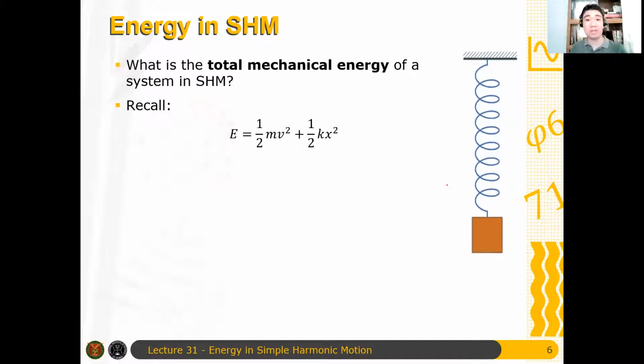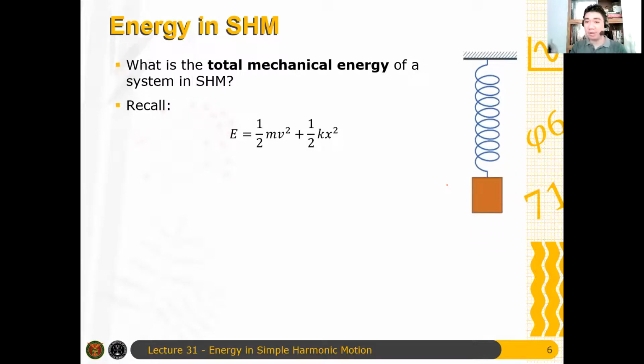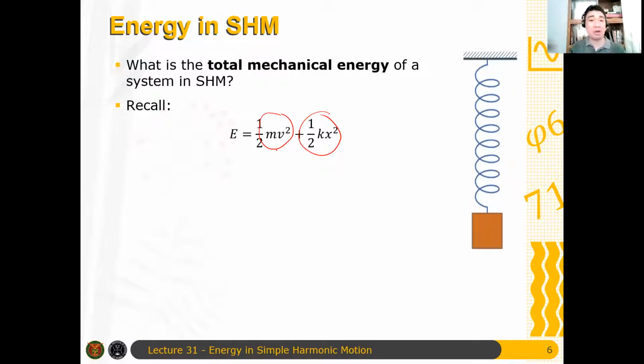Of course, it is moving, so it has translational kinetic energy. It is not rotating, so there is no rotational kinetic energy. And also, it's a bit weird that there is no mgy here, but let's just assume this is not a vertical spring. It should be horizontal. Anyway, there is a reason why there should be no mgy there. I will not explain it anymore, but the only energies that we'll be considering here are just the kinetic energy and the elastic potential energy. The gravitational potential energy, we will not consider for now. Okay? Questions? No questions?